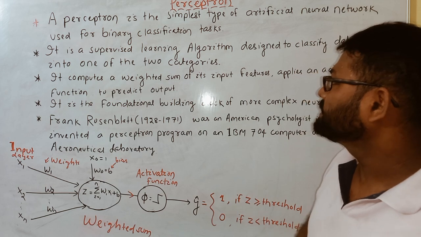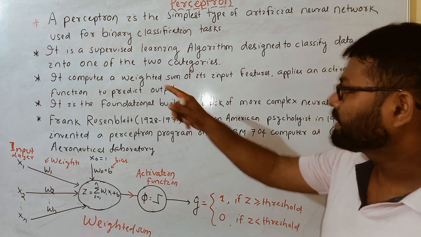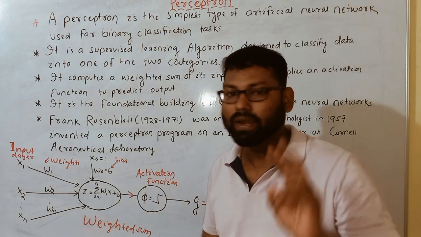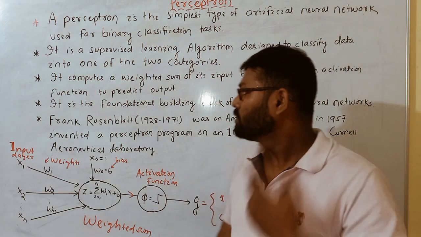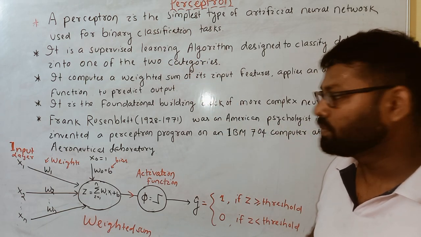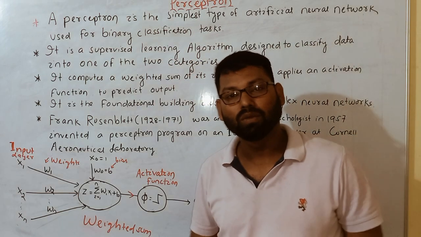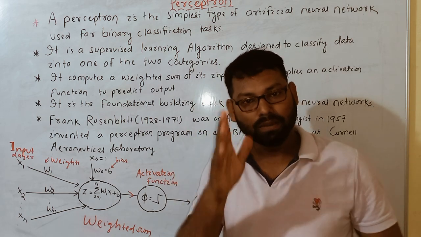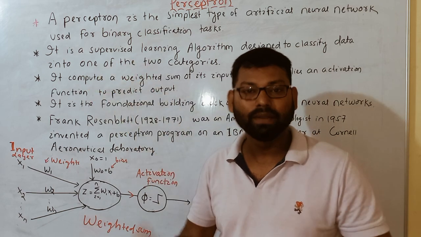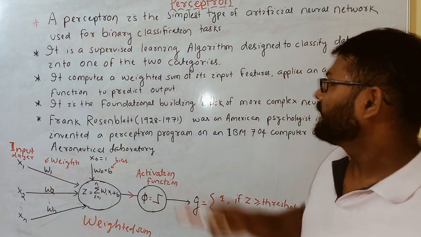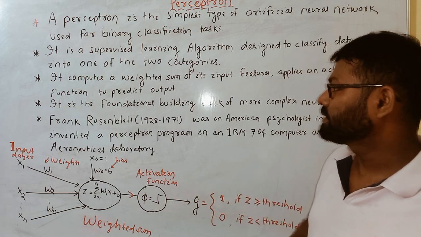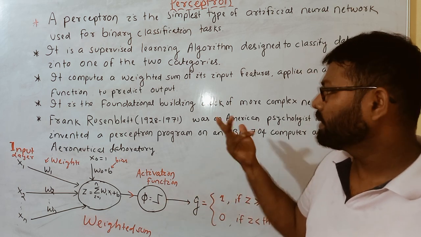It is a supervised algorithm designed to classify data into one of two categories. You know that a binary classification task means two categories are there, either 0 or 1, yes or no. So here it is a supervised learning algorithm. I think you know what a supervised algorithm is. In a supervised learning algorithm, in the data set, we have inputs along with the corresponding output. So it takes that kind of data set to train the model, and so it is basically a supervised learning algorithm, and it is used for classification tasks, to classify either yes or no, binary type.